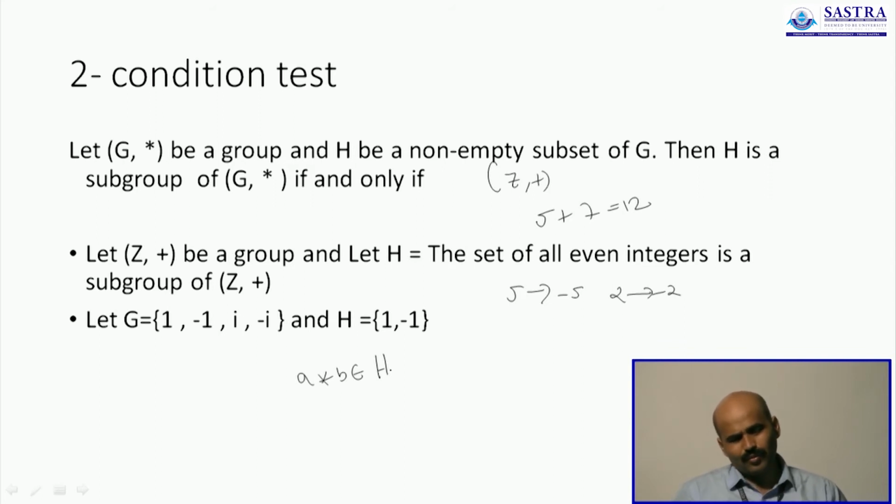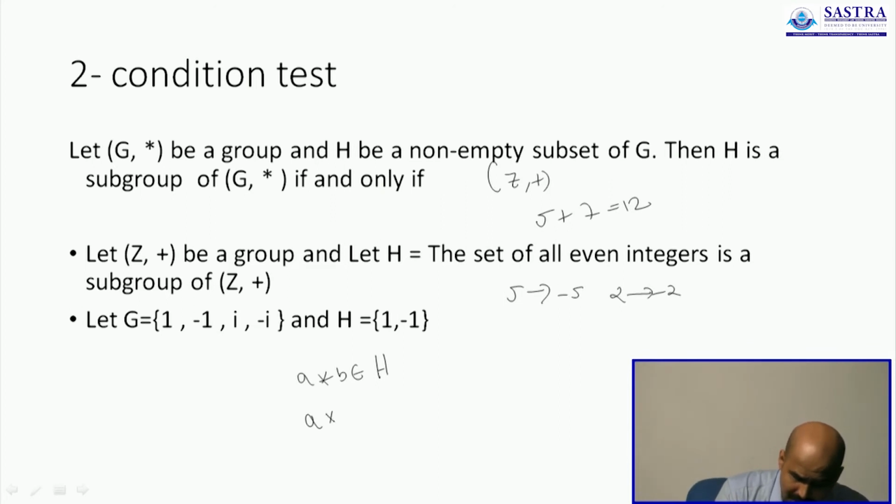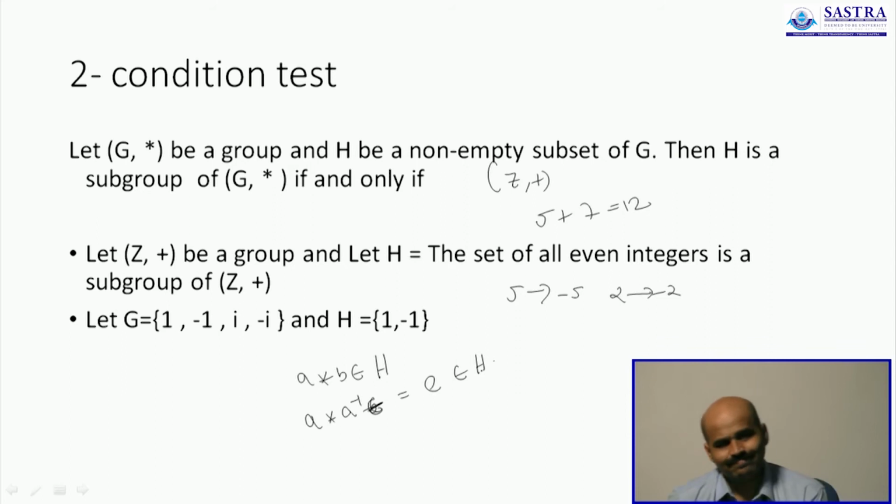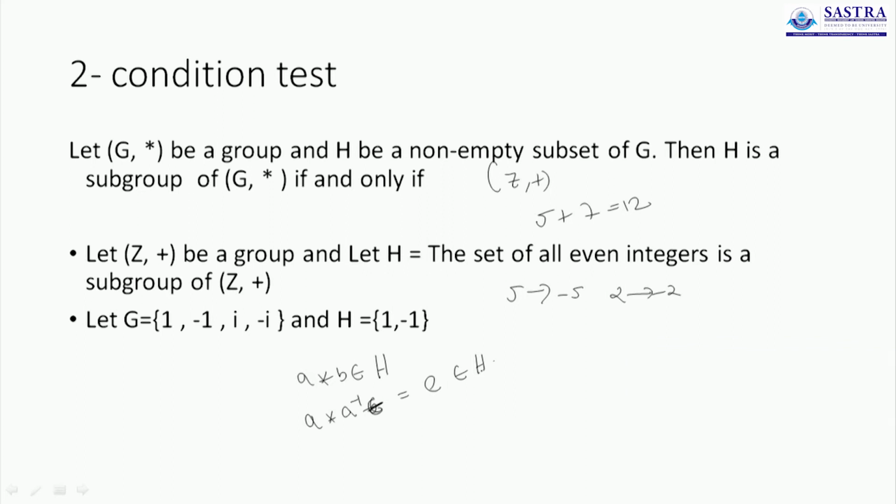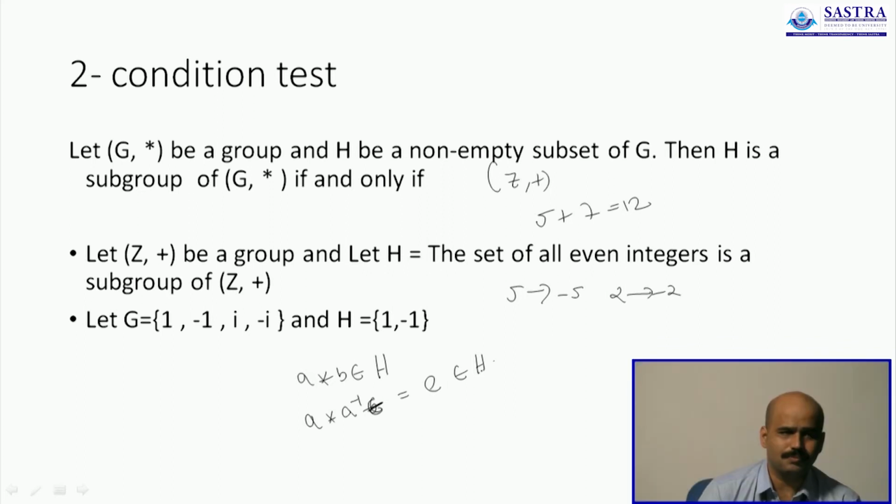You don't have to worry about the other 2 conditions, because as long as you know that A star B belongs to H, and you know that A inverse is always part of the set, then A star A inverse is nothing but E, that will always be part of the set. That is how we have decided on 2 conditions for a subset to become a subgroup.